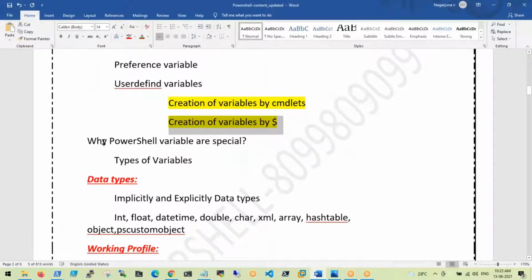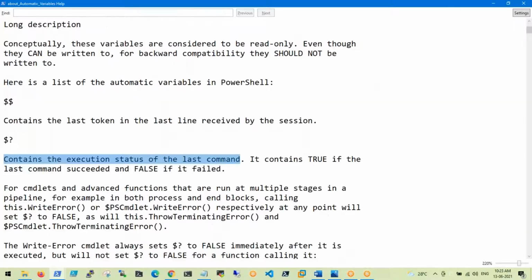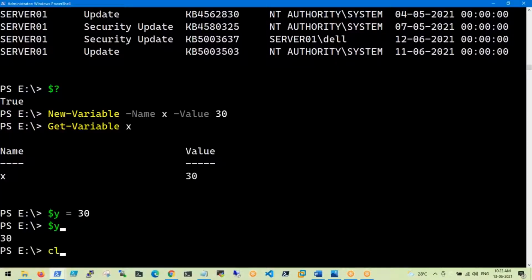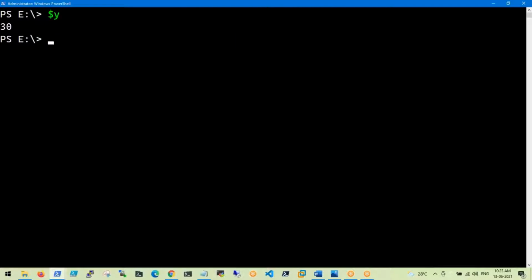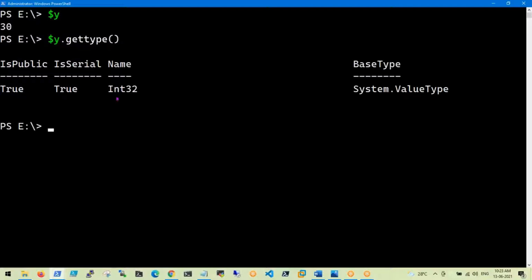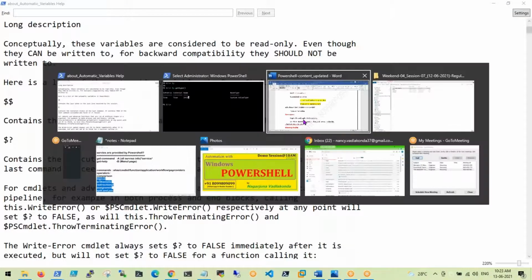We will also discuss why PowerShell variables are special and what the types are. Here data types are there. By default, no need to define any data type for your variable, so automatically it will take one. If you find out by using one method, it will give the details. It is Int32. But we can also explicitly define the data type, which we will come to.